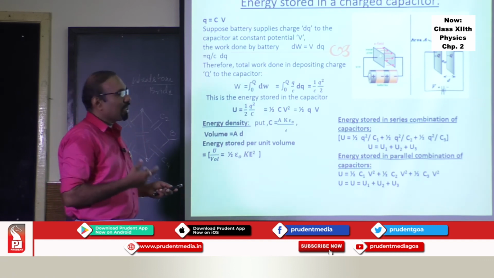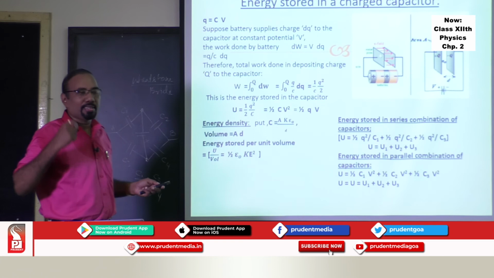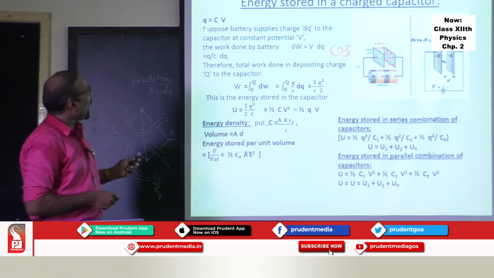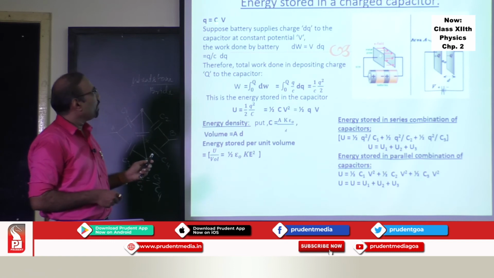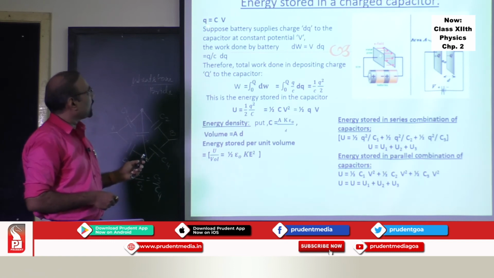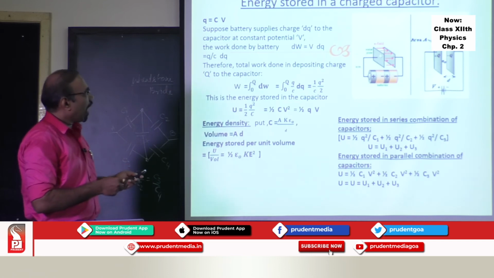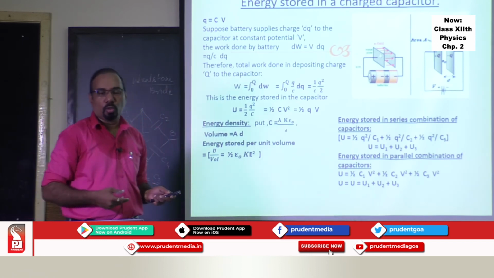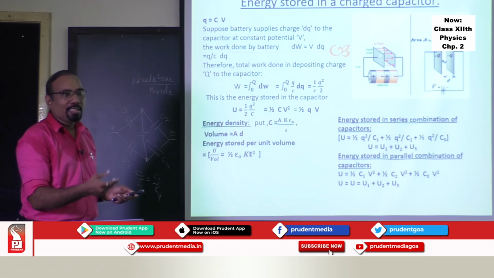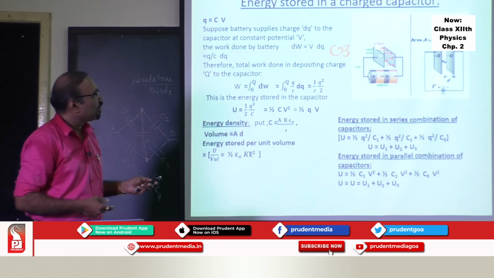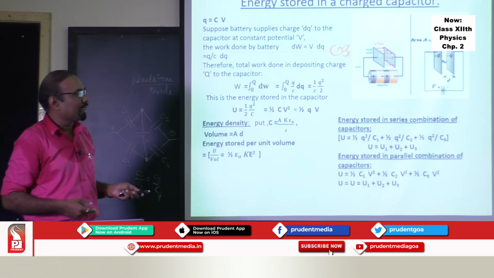Now, how to find out this energy stored, and where is that energy stored? So let's try to understand that part. Charge is equal to C into V. C is the capacitance, Q is the charge, V is the potential between these plates. Now, how to find out this total energy stored? You know, energy stored is nothing but the work done by a battery in storing the charge.